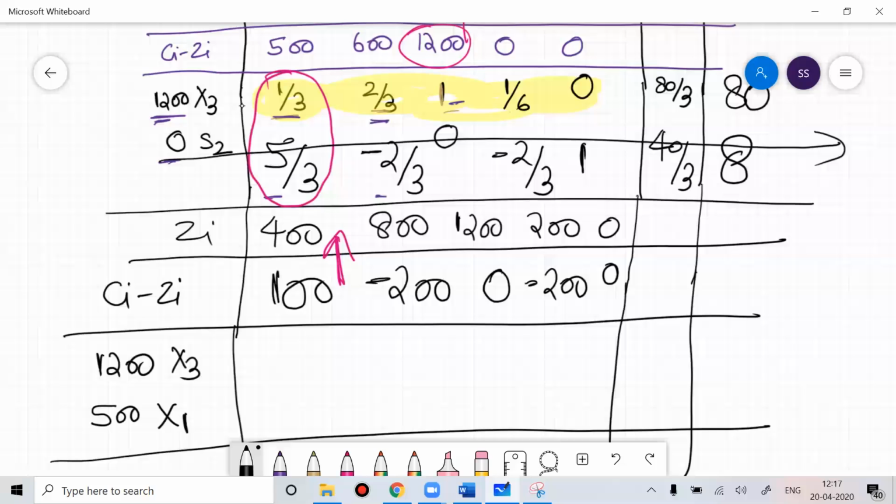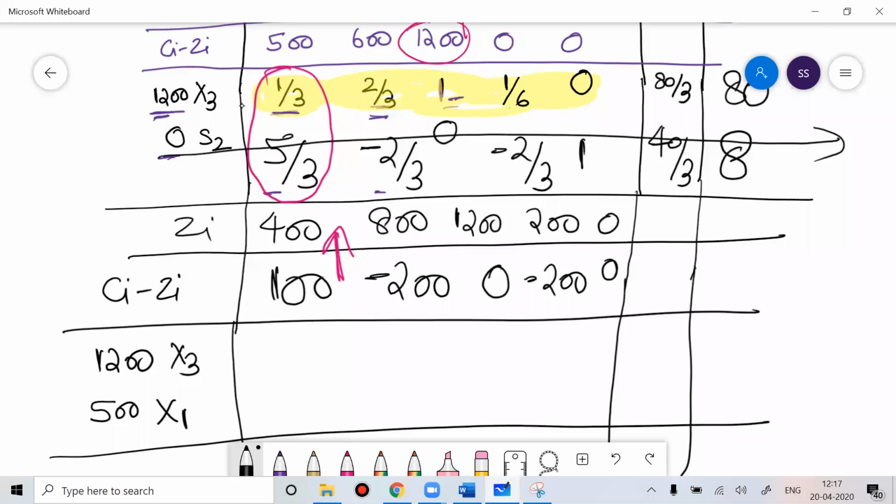Now when X1 is coming into the solution, what is your pivot element? So X1, this is your pivot element, 5 by 3. So divide all the elements by 5 by 3.